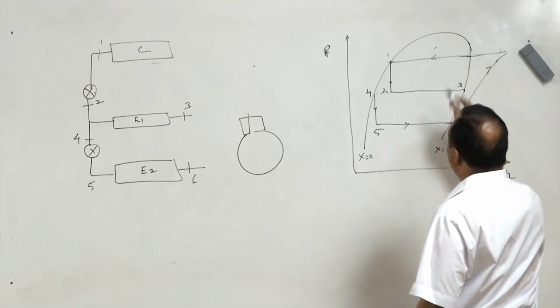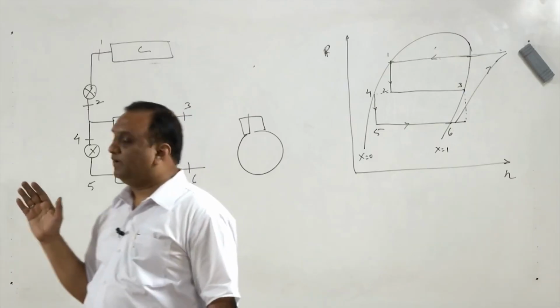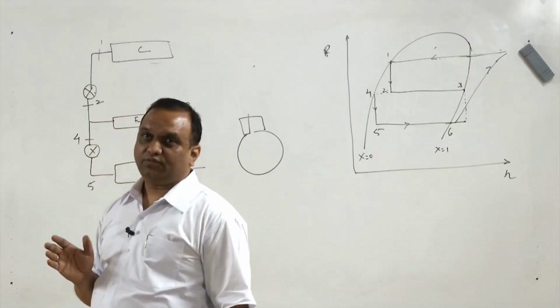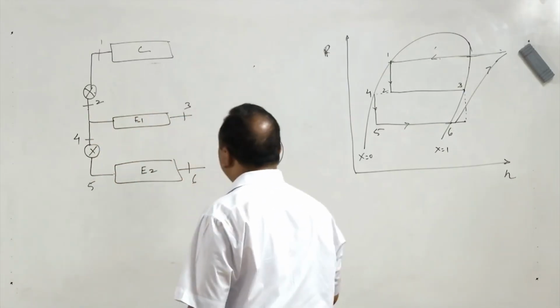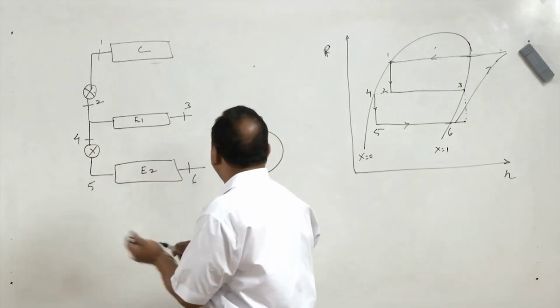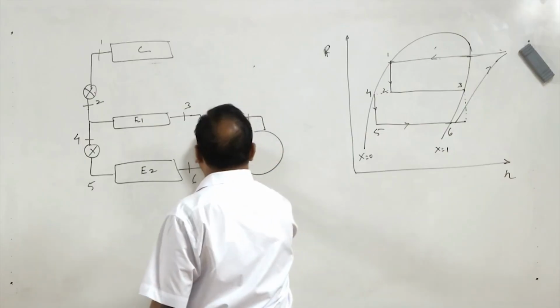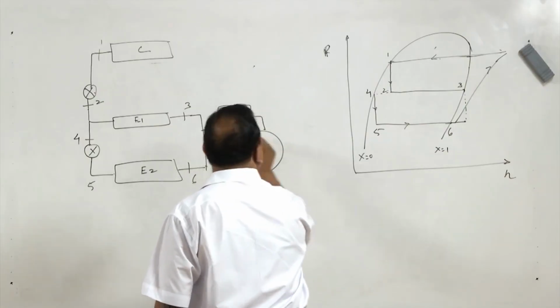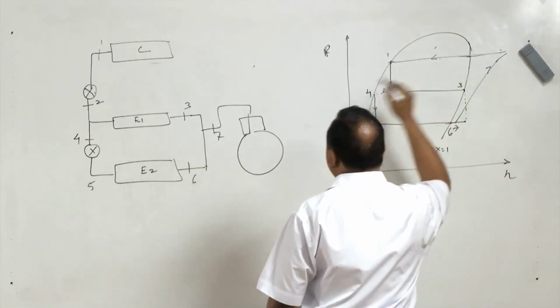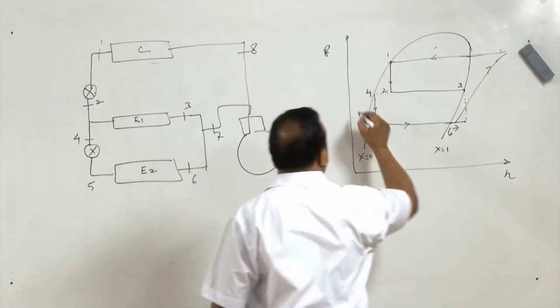So this is how the multi-evaporator system works. It is called multi-expansion because refrigerant is expanded in 2 stages for evaporator 2. These are connected, it goes to state 7, and then it is compressed and we get state 8.